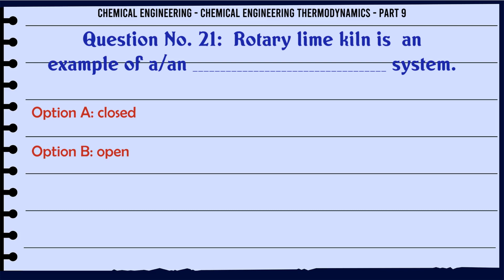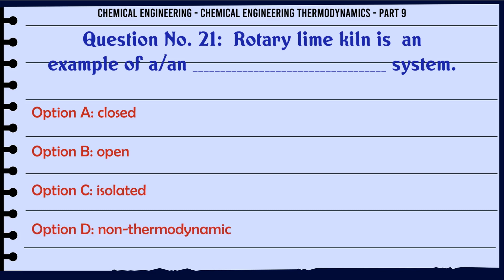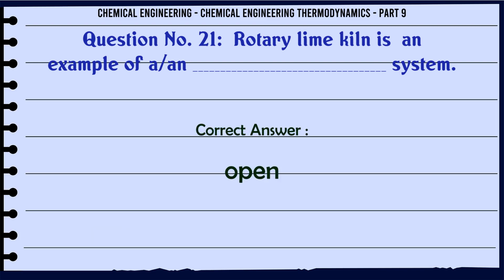Rotary lime kiln is an example of an system: A. closed, B. open, C. isolated, D. non-thermodynamic. The correct answer is open.